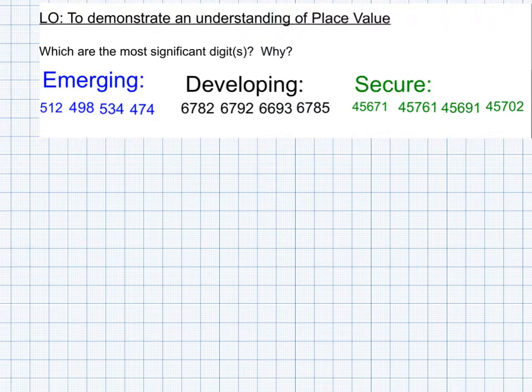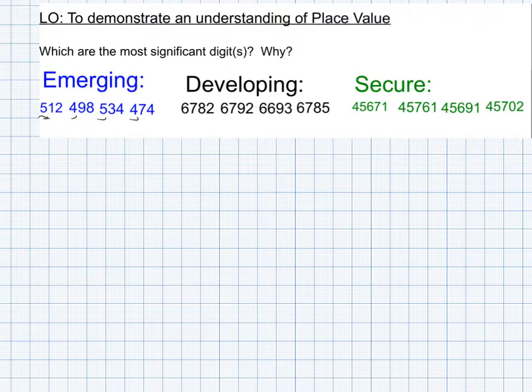The first area of place value you're going to be looking at is sequencing of numbers. To do this, you need to identify the significant digit in each set. So if we look at the first, the emerging work, we would look initially at the left-hand digit, and we'd look at the 5, which is 500, the 4, which is 400, the 5, which is 500, and the 4, which is 400. So already we're able to see that we're going to have to look at the second digit, which is now the tens.